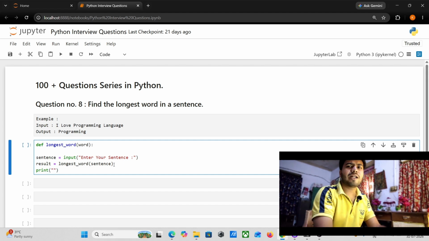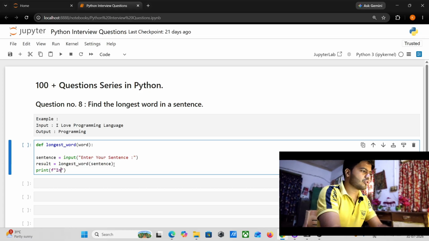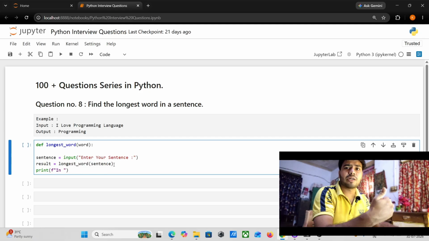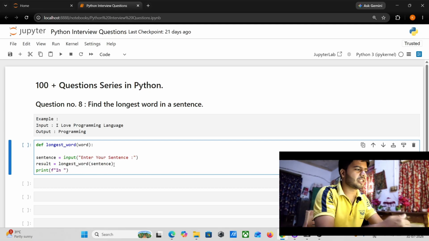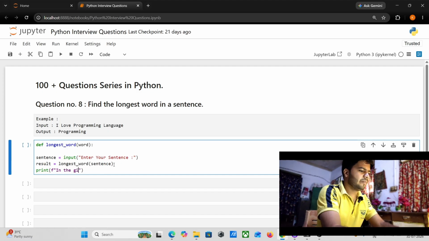Here I will use an f-string so it looks good. Whenever it finds the longest word in my given sentence, it will return: in the given sentence the longest word is, and then the f-string result comes into the picture.